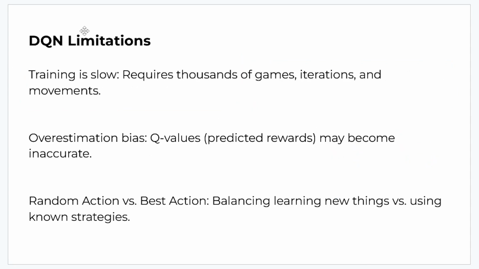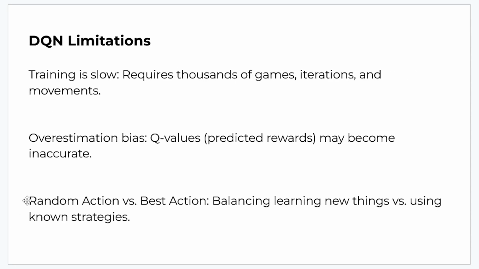Now the limitations of DQN is that it's very slow. It requires thousands of games, iterations, and it needs a bunch of movements in the world to learn a policy. It needs to learn something that provides the best rewards. So there may also be overestimation bias, where Q values, or the predicted rewards, may become inaccurate. So like the agent might accidentally think moving away from the coin actually provides higher rewards in the future.